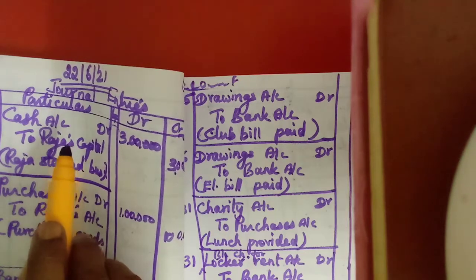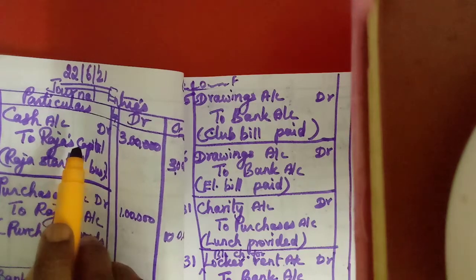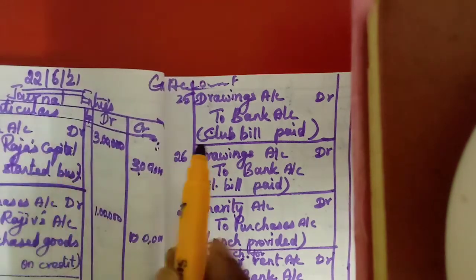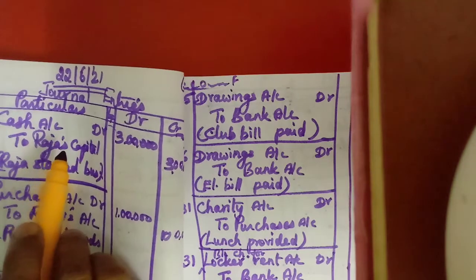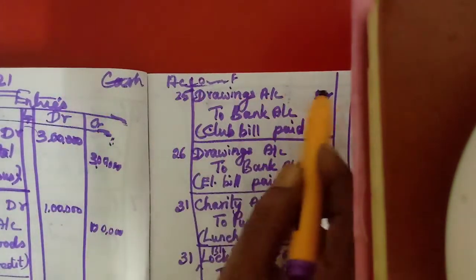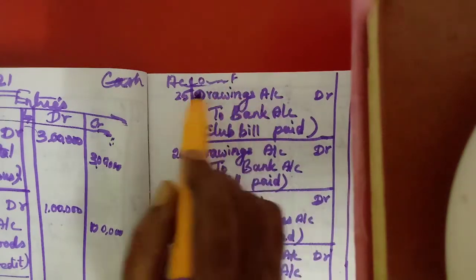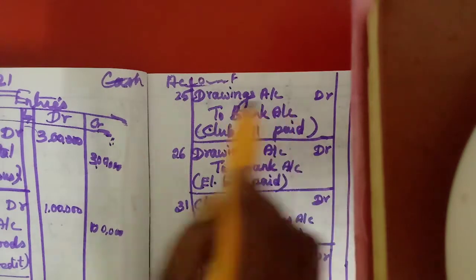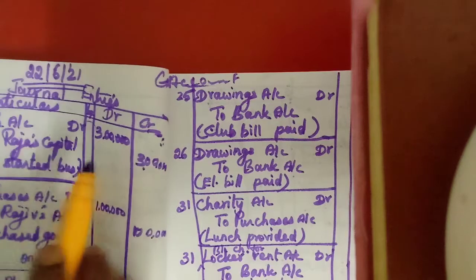If already opened, we can refer to the index page number and open that page. Otherwise, the next page after the cash account will be Raja's capital account. We have to write Raja's capital account fully.